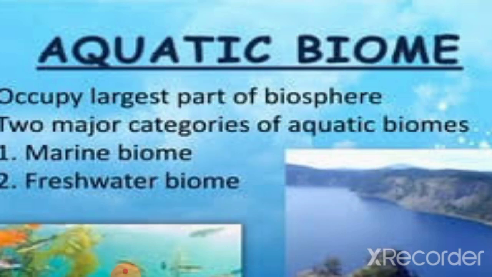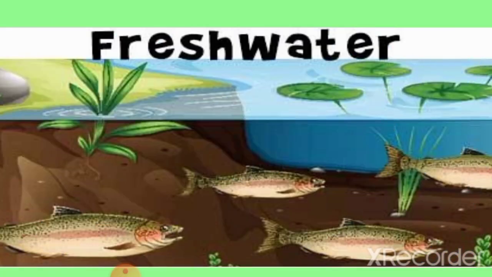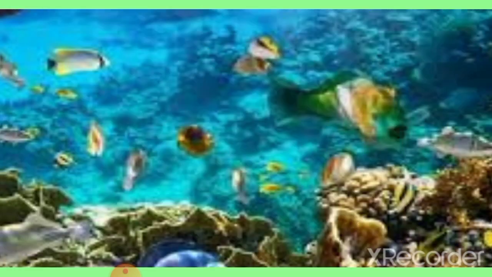The aquatic biome is the largest of the biosphere. It is mainly made up of water, and it is divided into two: the marine and the freshwater. The freshwater has only a very small amount of salt in it. Examples are the lakes and the rivers. But the marine biome usually has a large quantity of salt in it, and examples of these are the ocean and the coral reefs.